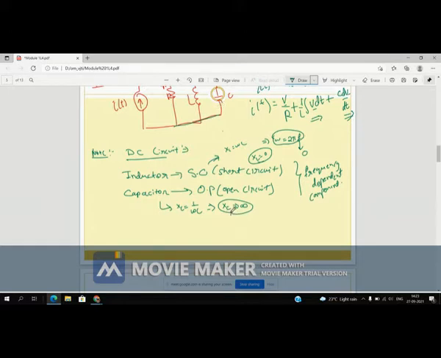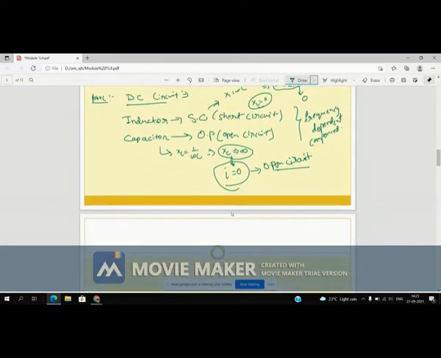So current can't flow through it, meaning I is equal to 0. If current is 0, then the circuit is open circuit, right? So that's why when any inductor is given in a DC source, it is taken as a short circuit, and if a capacitor is given in that circuit, it is treated as an open circuit. So I hope this is also clear to you.